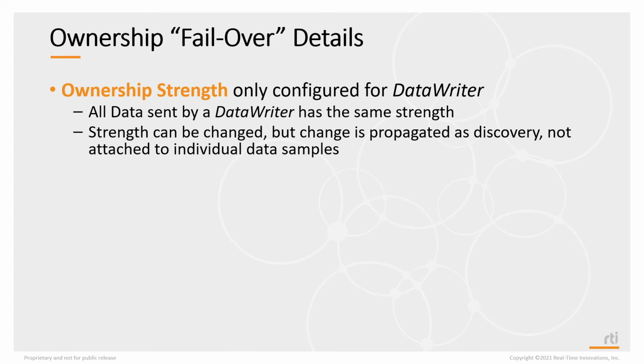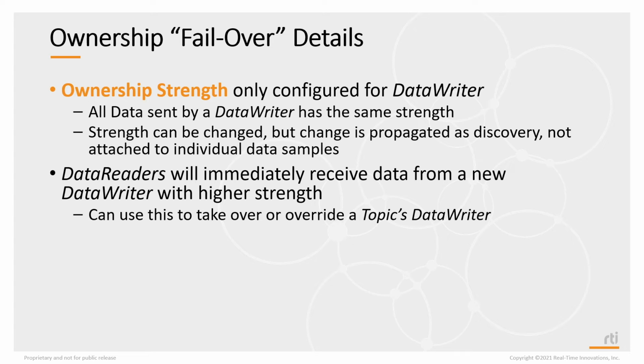Now, some of the details. Ownership strength is only configured for the data writer, and all the data sent by a data writer has the same strength. This information isn't propagated with the data. Once we discover the strength of the data writer, we assume all the data sent by that data writer has that strength. Now you can change the value of strength, but the change is propagated as discovery traffic, and it's not attached to the data sample.